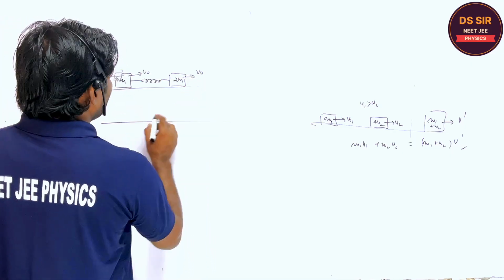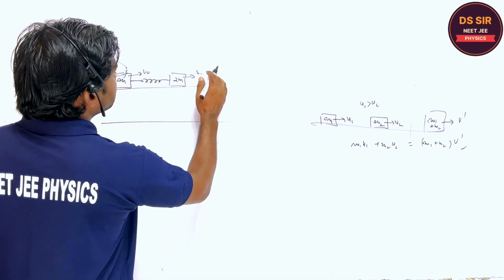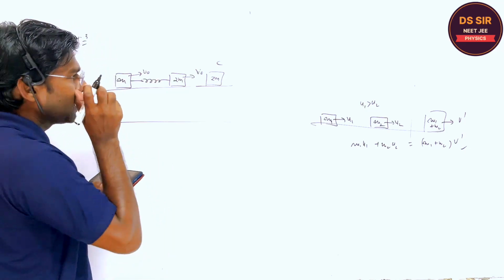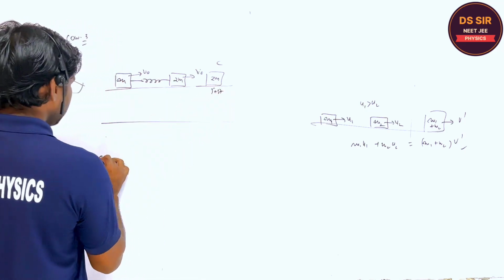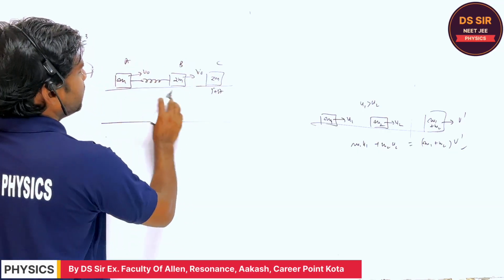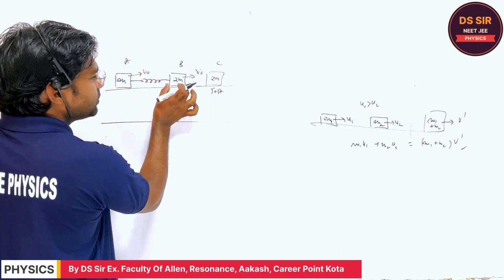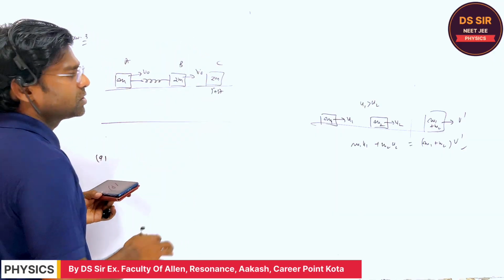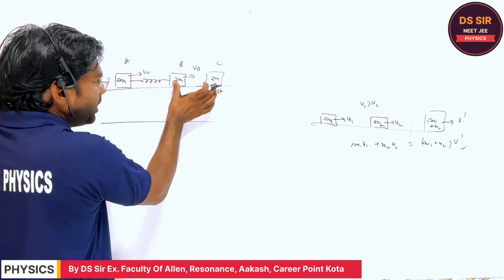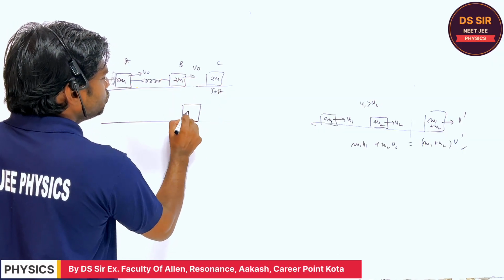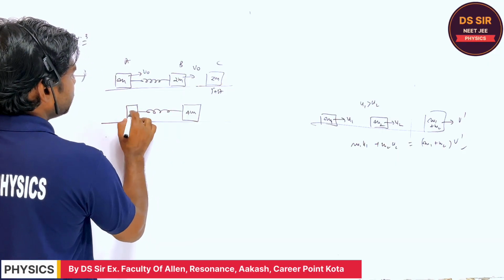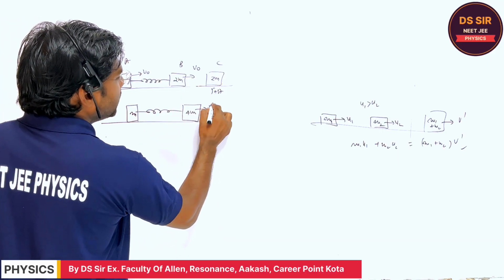So when this body collides with another body 2m, block C, which is at rest, in the first part they are asking what is the speed just after collision of block B. This is A. The collision occurs between 2m and 2m at rest. So what is the initial velocity? Initial velocity is v naught. When the inelastic collision occurs, they combine and become 4m mass. Do you understand or not? You tell, what is the v dash then?